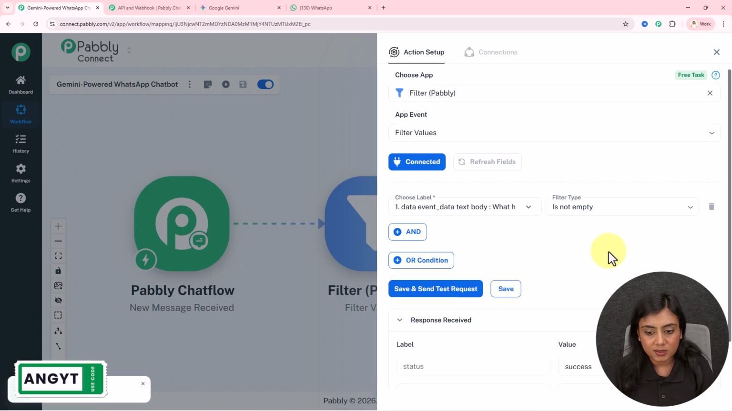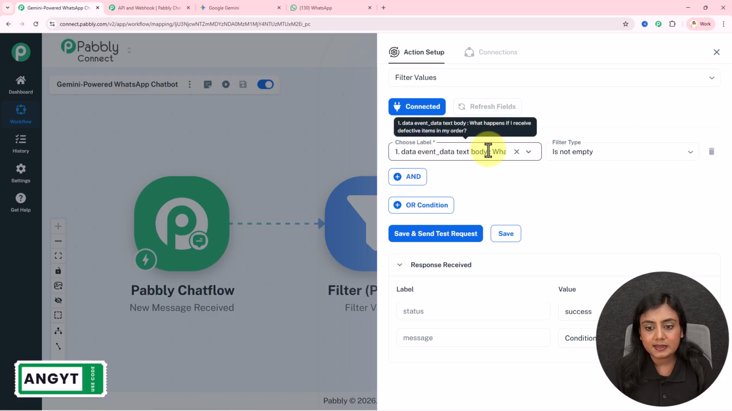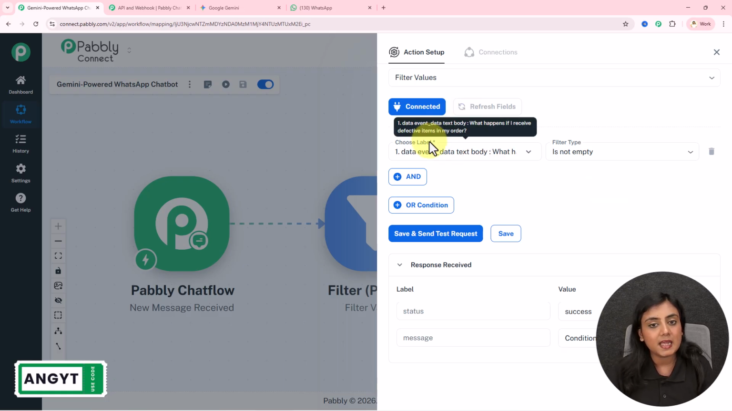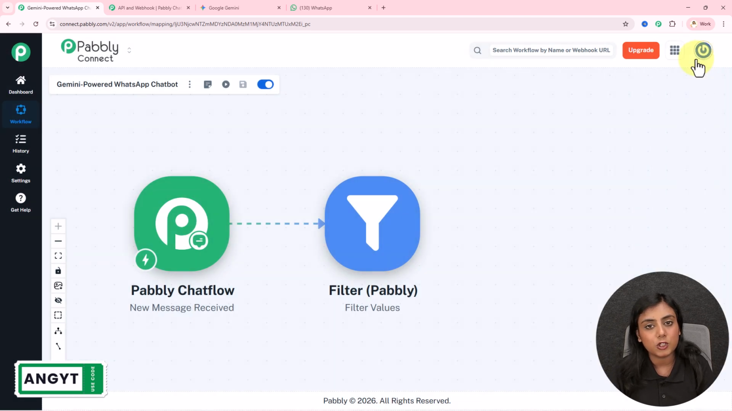Okay, so I'm going to click on this event send test request button. As currently this field is not empty, I've received the success response and the condition is true. And if this field is empty, this workflow is going to stop right away at this filter step and it's not going to be further executed.